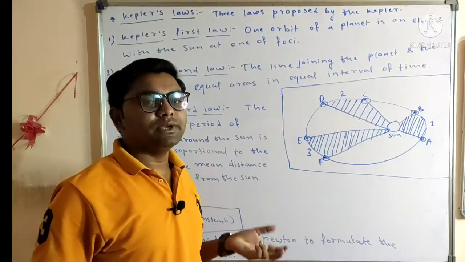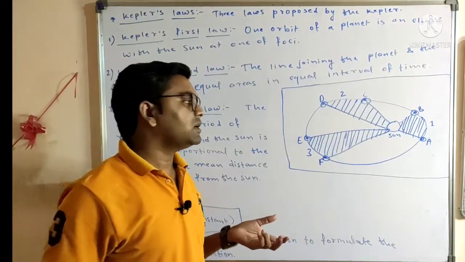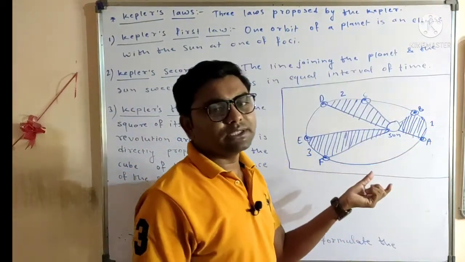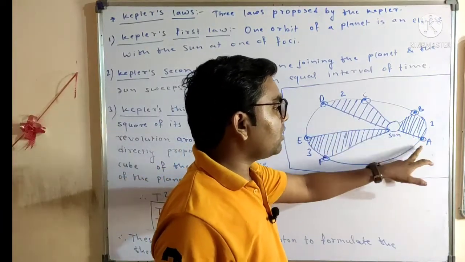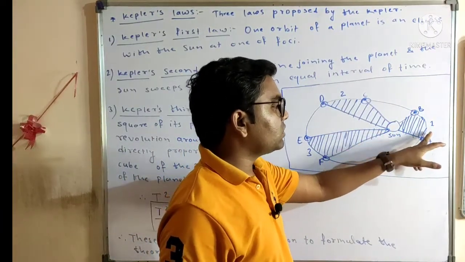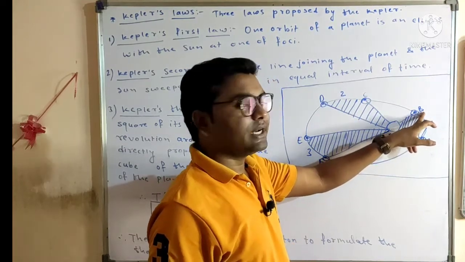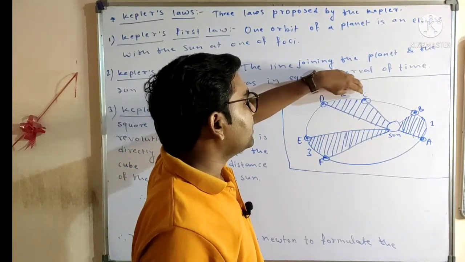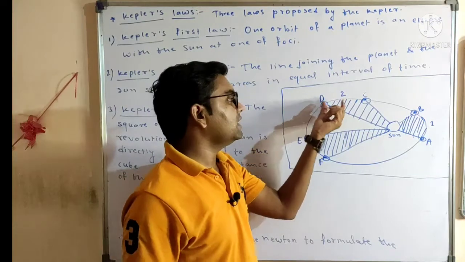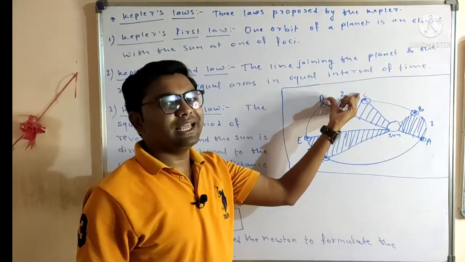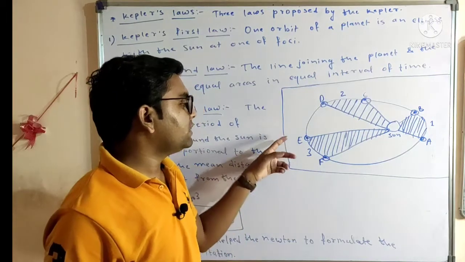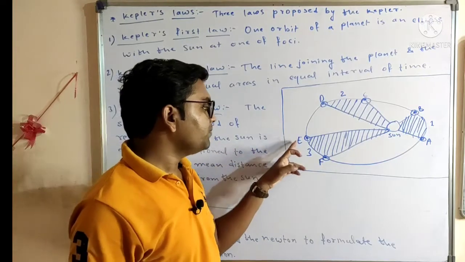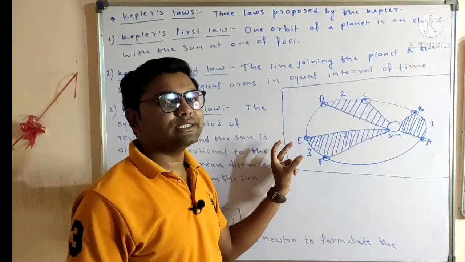Then the displacement will not be the same, because there is an orbit difference. If the distance of the earth from the sun is very close, it will cover more distance in the 10 days. If the distance between the sun and the earth is very far, then the distance traveled by the earth, the total displacement, will be less in that same duration of time. If the orbit is far from the sun, then the earth will cover a very short distance in the 10 days.